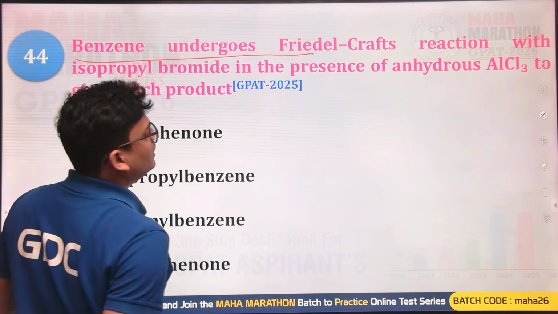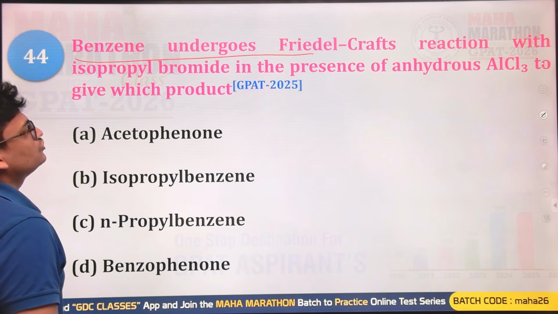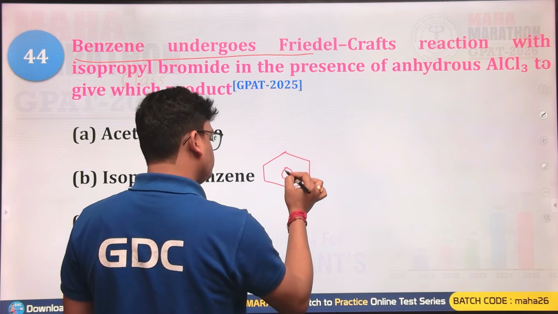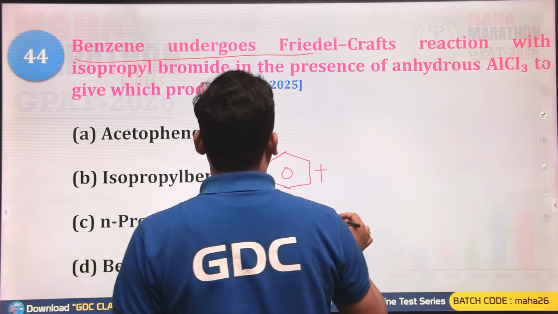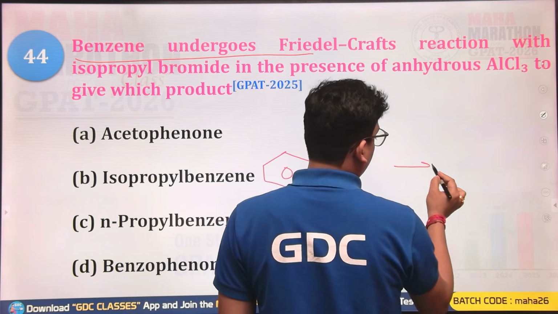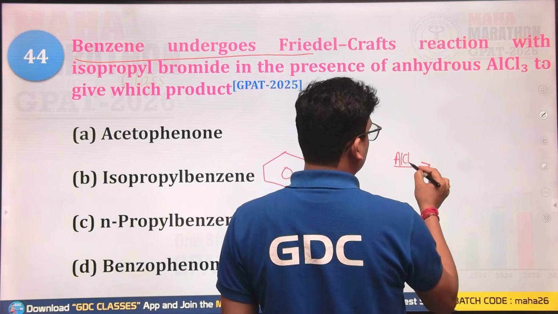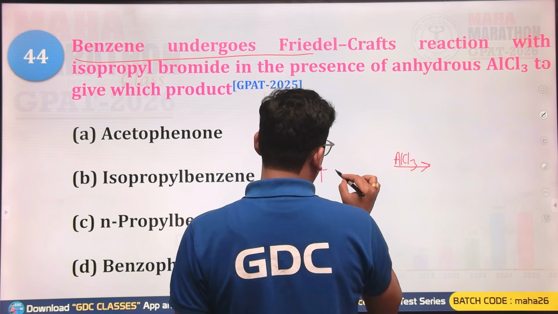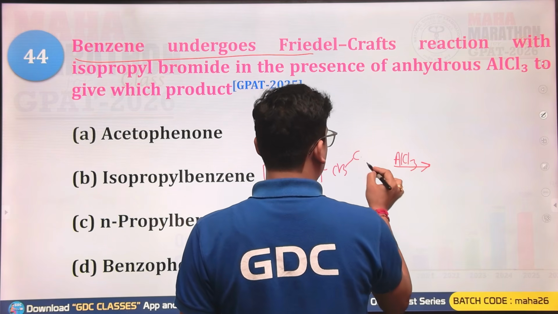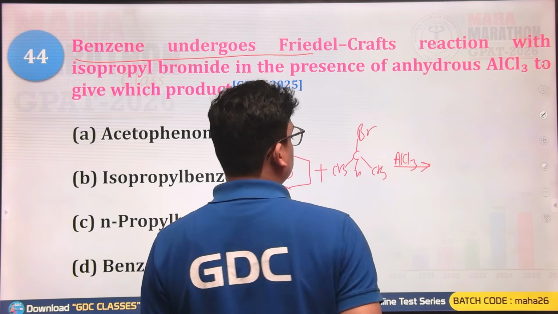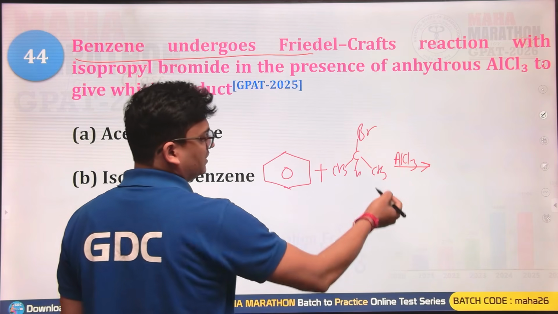Benzene undergoes a Friedel-Crafts reaction with isopropyl bromide. So this is the benzene, undergoing a Friedel-Crafts reaction in the presence of AlCl3, using isopropyl bromide, CH3 CHBr CH3.